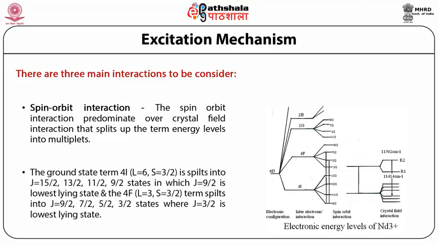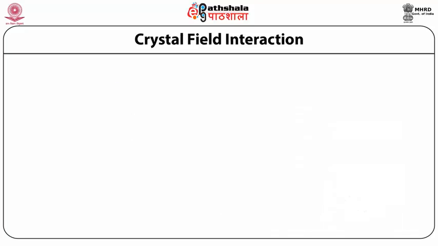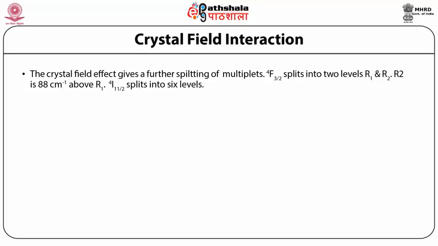The ground state term ⁴I, corresponding to L equal to 6 and S equal to 3/2, is split into J equal to 15/2, 13/2, 11/2, 9/2 states, in which J equal to 9/2 is the lowest lying state. The ⁴F state, corresponding to L equal to 3 and S equal to 3/2, splits into J equal to 9/2, 7/2, 5/2, 3/2, where J equal to 3/2 is the lowest lying level. Considering the crystal field interaction, the crystal field effect gives a further splitting of multiplets.